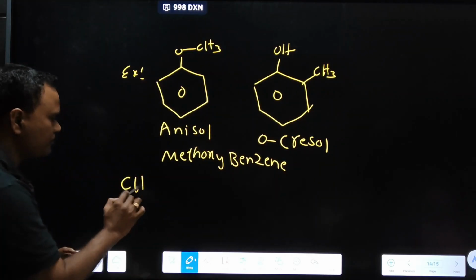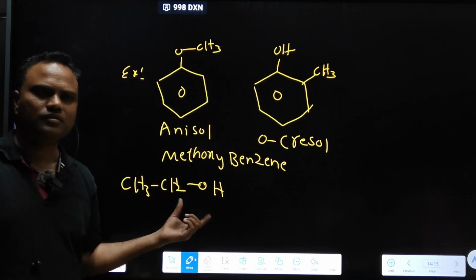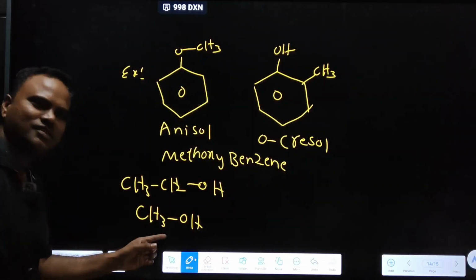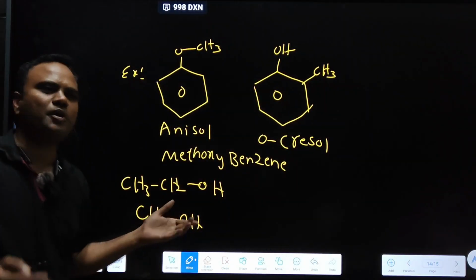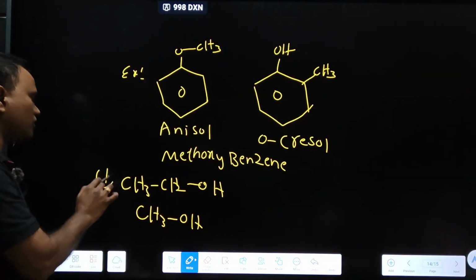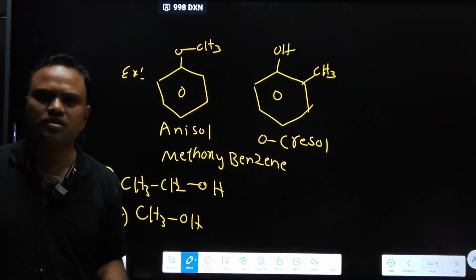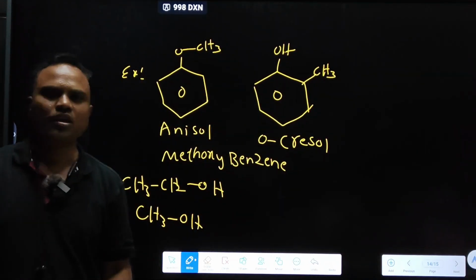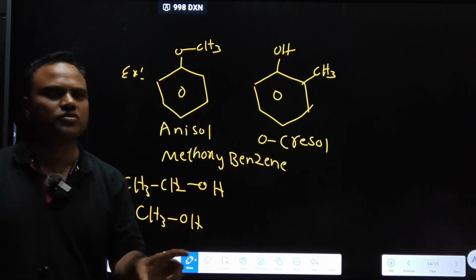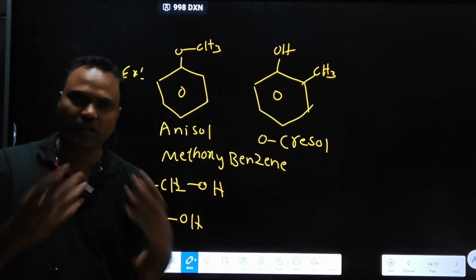For example, CH3CH2OH is an alcohol. If the chemical properties of two compounds are the same, then they are never considered functional group isomers. Two compounds have different chemical properties when their structures and connectivities are different.